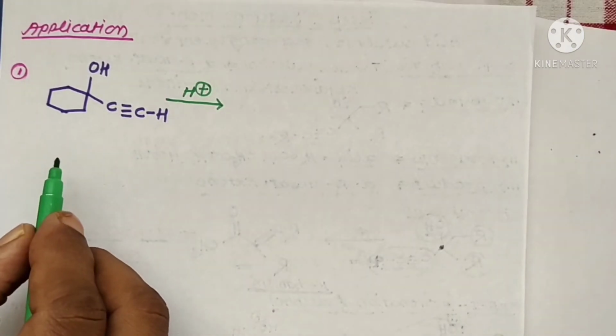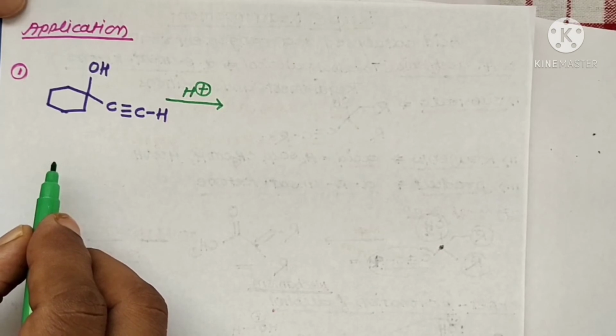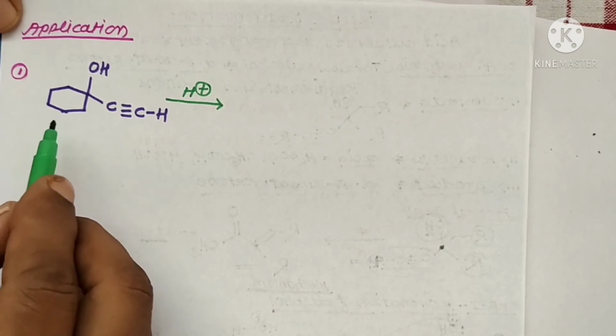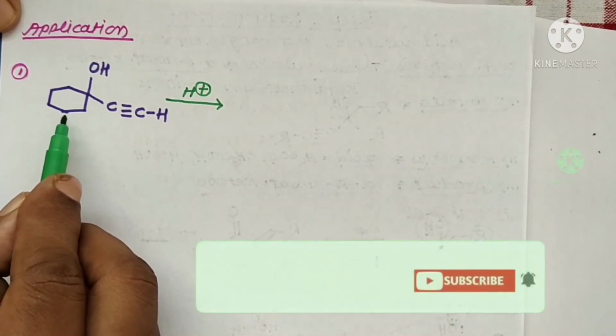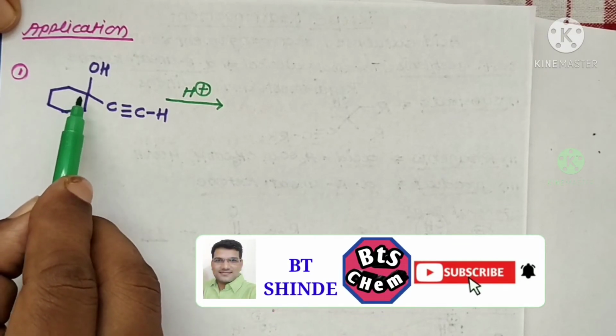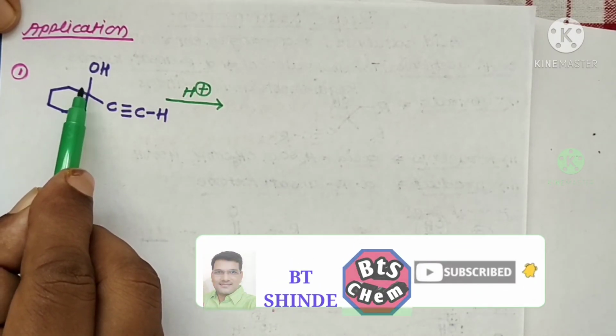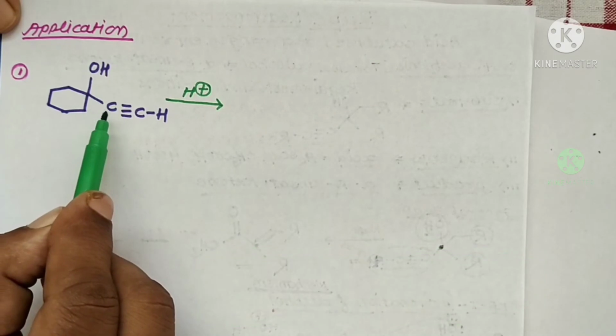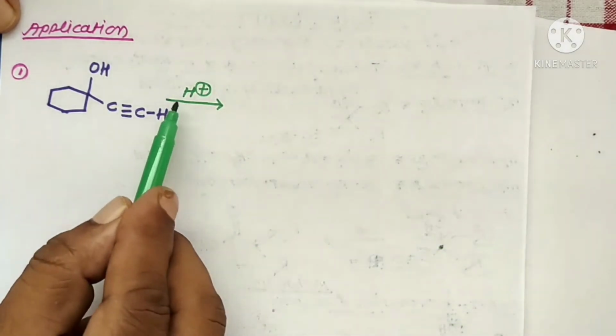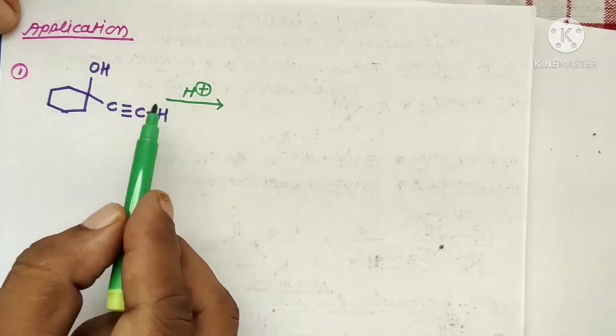Now we can explain one application of the Rupe rearrangement reaction. Here these are the substrate molecules. In this substrate molecule, the alpha carbon atom is substituted with a tertiary alcohol as well as a terminal alkyne, reacted in the presence of an acid catalyst.